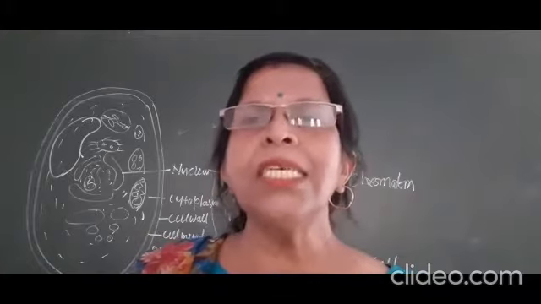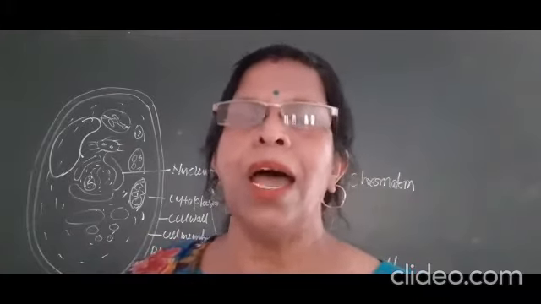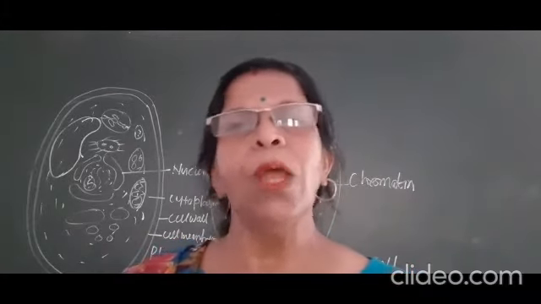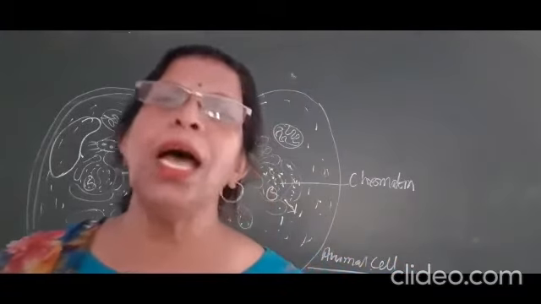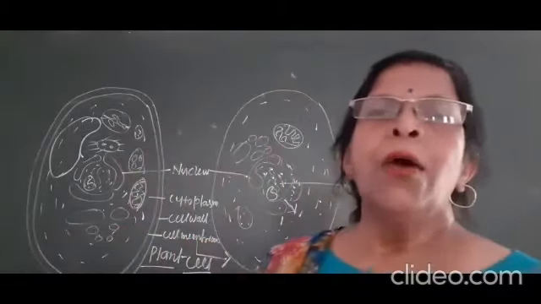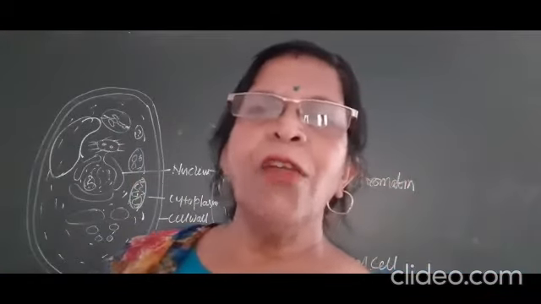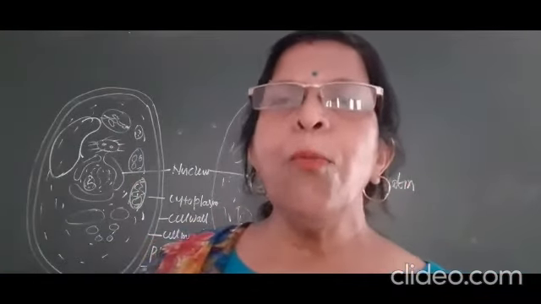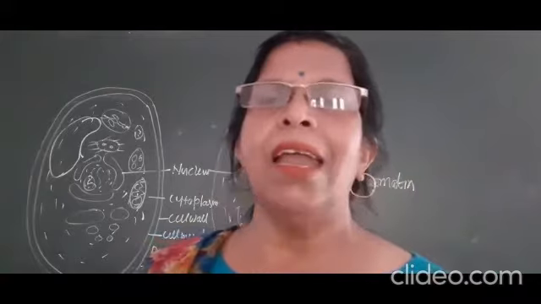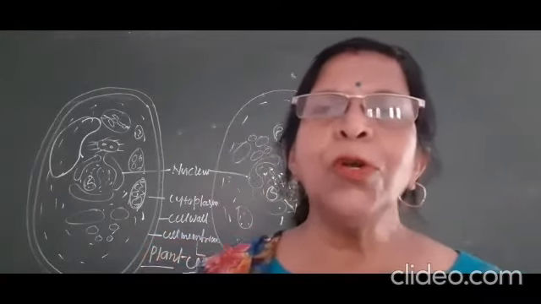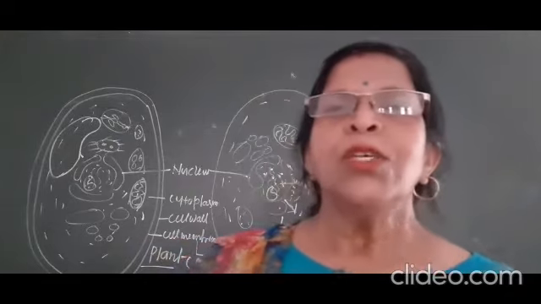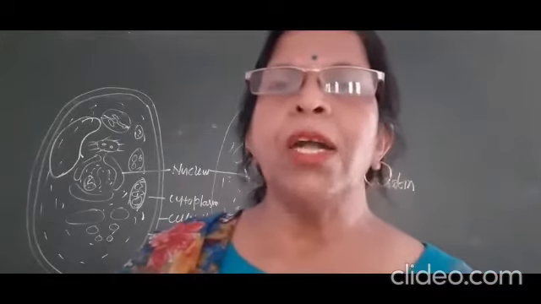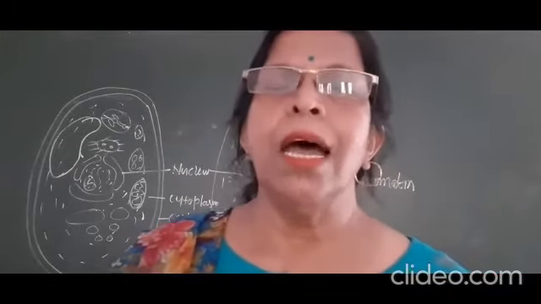That chloroplast converts into a chromoplast. Okay children? So there are three types of plastid: leucoplast, that is colorless; chromoplast, that is colorful; and chloroplast, that is green, that helps in the photosynthesis method. Okay, clear? So it is a very important part of the plastid, that is the chloroplast.